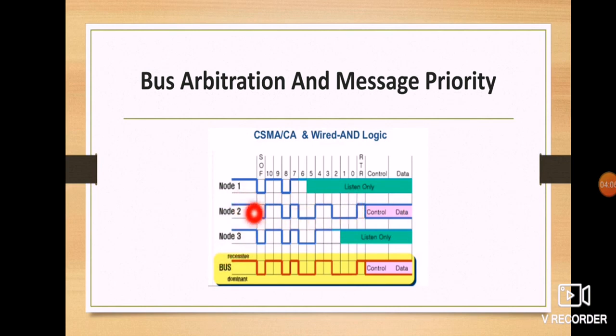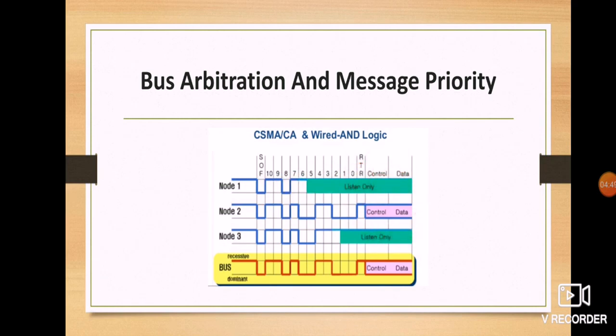The ID has been entered here, and you have to understand this sequence. Then the control field will take control of sending the data that is in the data field. Here the arbitration field has been completed. After the arbitration field, the control field takes control of transmitting the data present in the data field. The two losing nodes are eliminated, but they do not go bus off. These two are converted into listeners, that is, receivers. Until here it is a transmitter, but as soon as it loses its arbitration, it becomes a receiver.